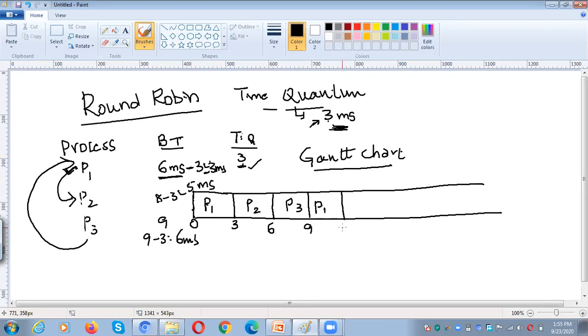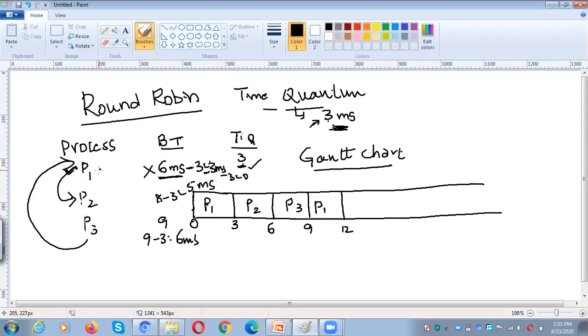So 3 more milliseconds means 6 in total, that is 12... P1 completes its execution. After P1, 3 minus 3 means 0.